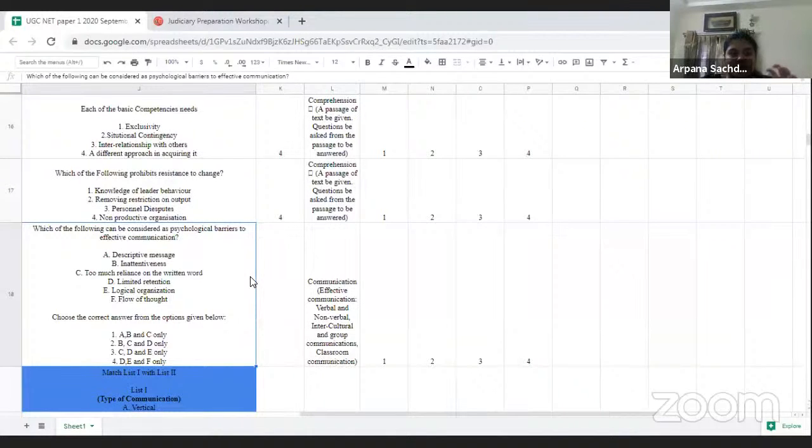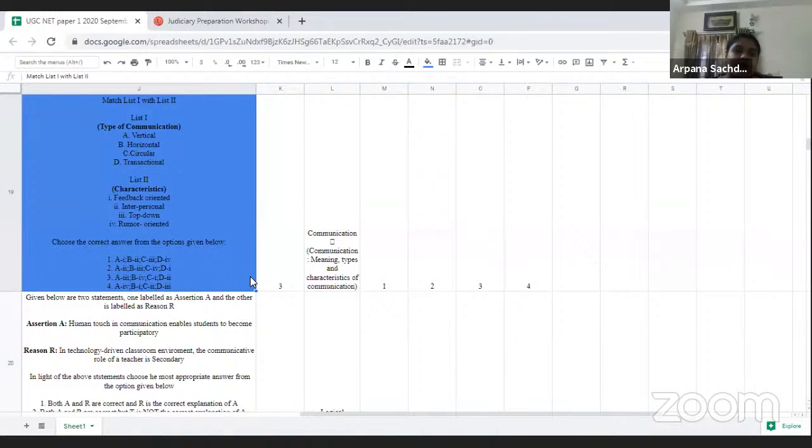We have a tendency to study many types of barriers in effective communication, and while studying those we tend to get confused. But if we use the elimination method and read the question very carefully, then we could answer this question easily. So I would mark it as a moderate question, not an easy one.